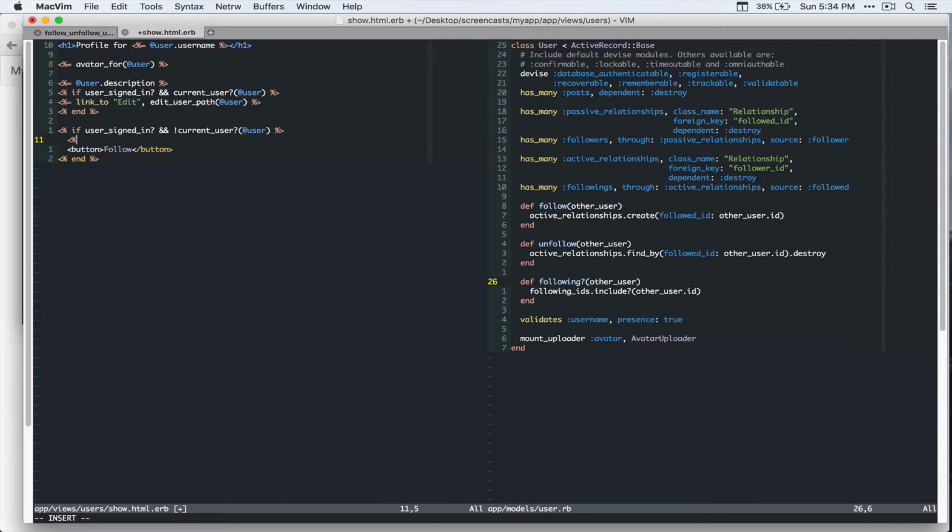So you can say if current user following this user, then we want to display the unfollow button. Otherwise, we'll display the follow button.